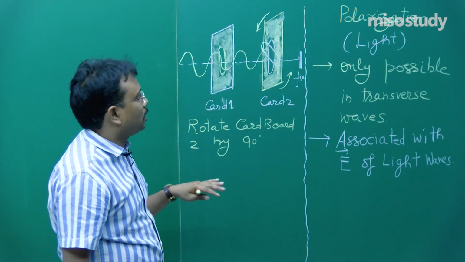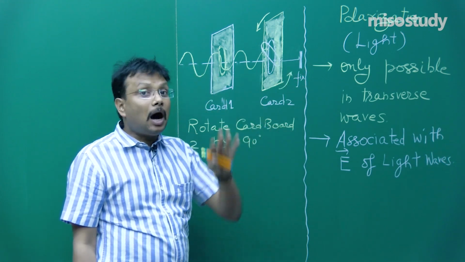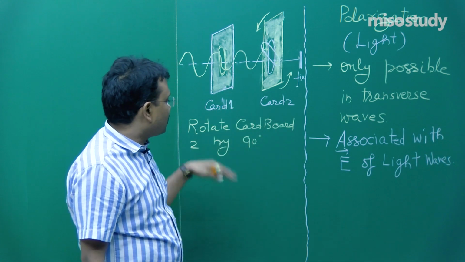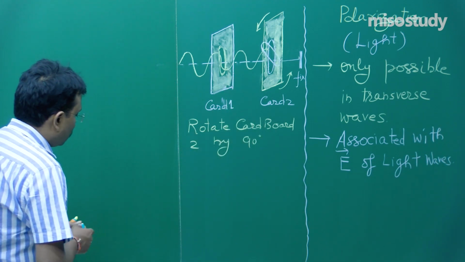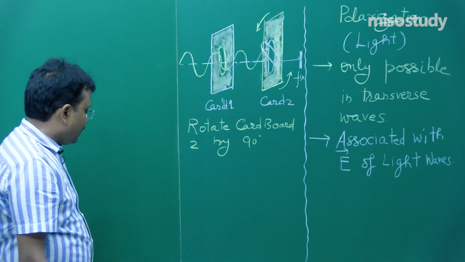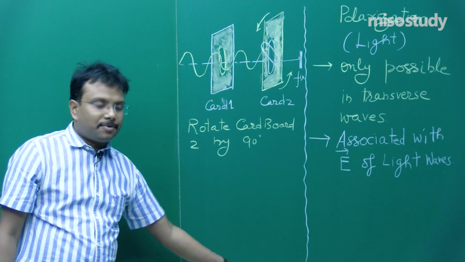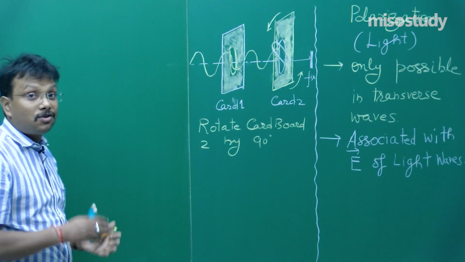Now, I am coming on to the polarization of light. How exactly you can apply the same concept here. Now, students, just take a look over here. Actually, the idea is light waves means electric and magnetic vectors both.